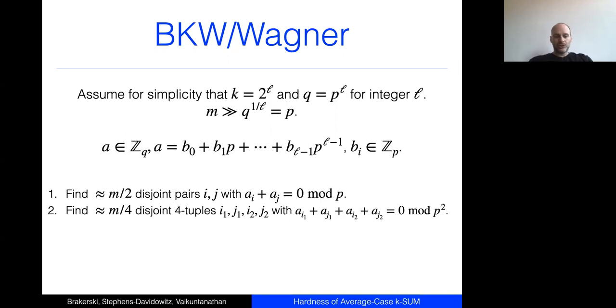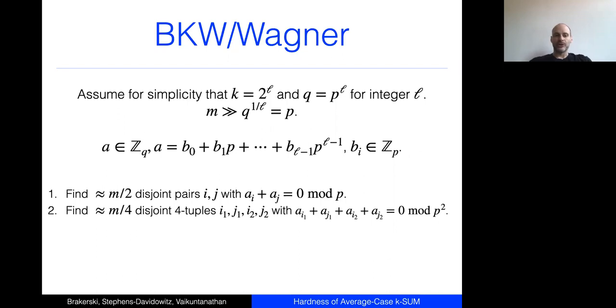In step 2, we apply the same thing to the pairs. So I look for disjoint 4-tuples, I1, J1, I2, J2, such that AI1, AJ1, AI2, AJ2 sums to 0 modulo P squared. And how do I do that? Well, now I have a bunch of pairs that sum to 0 mod P. So I just reduce the sums of all those pairs modulo P squared, sort those sums, and do the same thing.